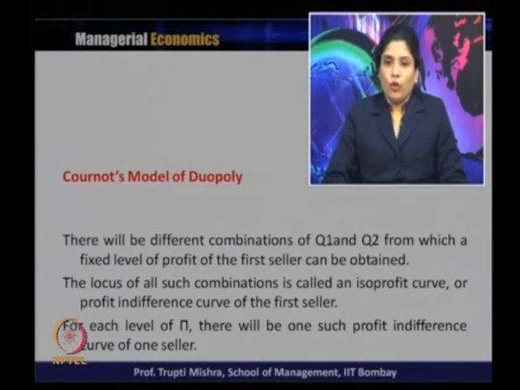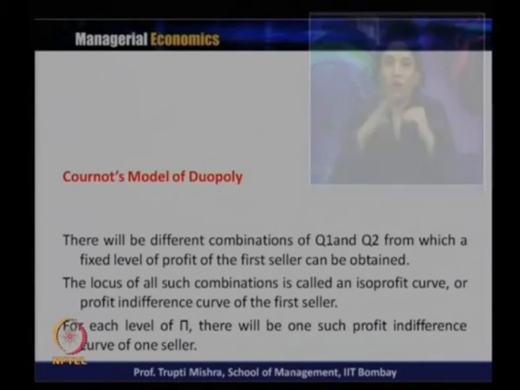For each level of profit, there will be one such profit indifference curve for one seller. So, if the profit level is different, they will get a different isoprofit curve for the seller. First we find out the price, then the revenue, then the profit function. From the profit function, we get the level of profit by taking different combinations of Q1 and Q2, and the